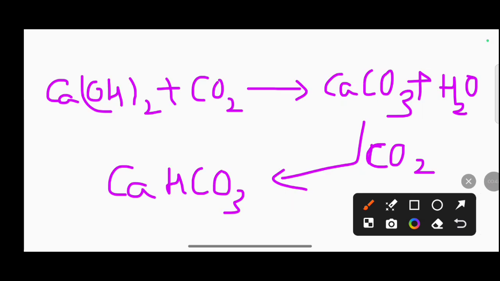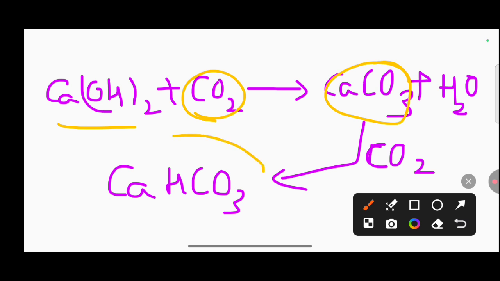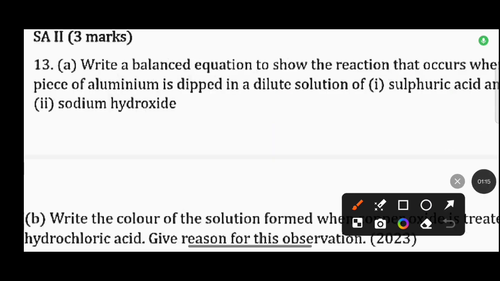The chemical reaction involved here: through a slaked lime solution, carbon dioxide is passed, then it forms calcium carbonate, which turns the solution milky. And when carbon dioxide is passed again for a longer duration, there will be the formation of calcium hydrogen carbonate, which disappears the milkiness and the solution becomes colorless.